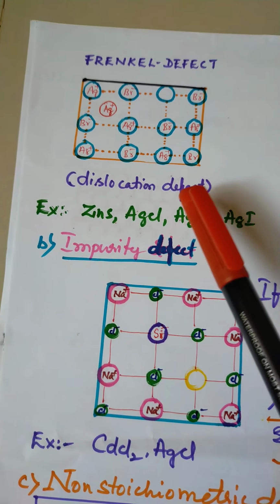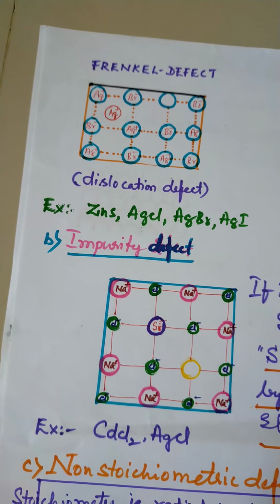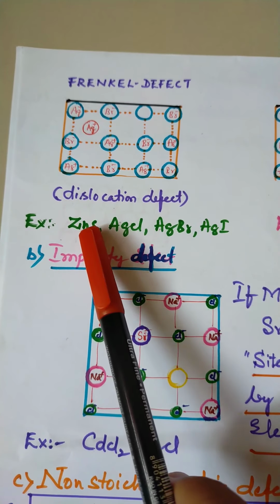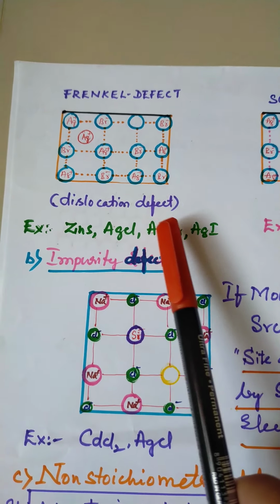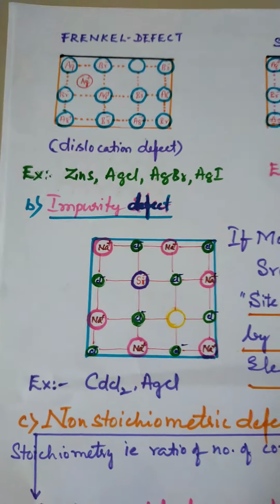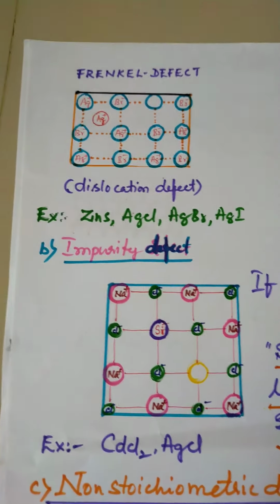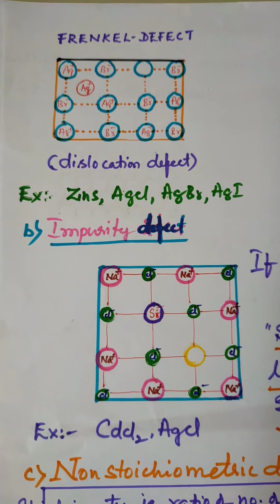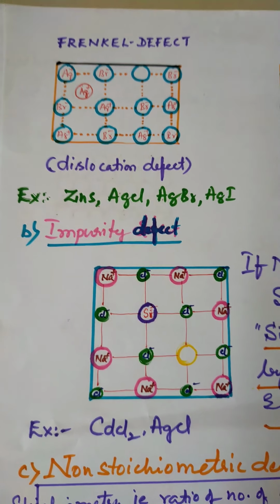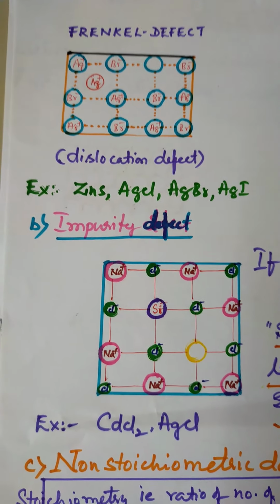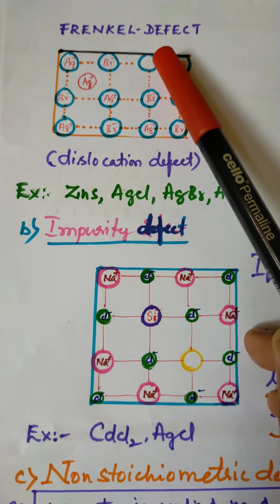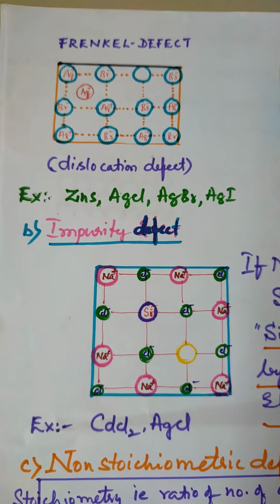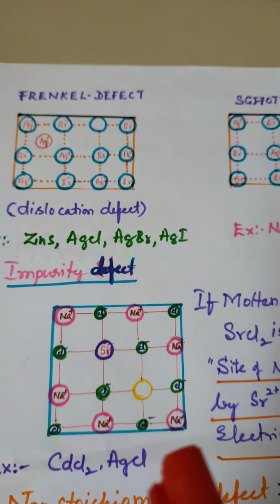It occurs in ionic substances where the ionic sizes are very different. So these are about the Frenkel defect. Examples: zinc sulfide, AgCl, AgBr and AgI. In an examination, you may be asked for 2 marks to write what a Frenkel defect is. The Frenkel defect is a defect which takes place in solids where the smaller cationic particles are displaced from their position to the interstitial site. That's called Frenkel defect. It is a 2 mark question, and you should remember the examples.